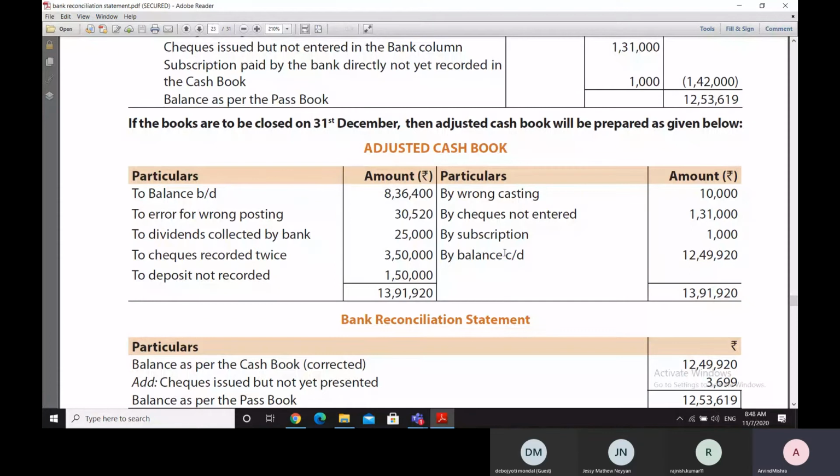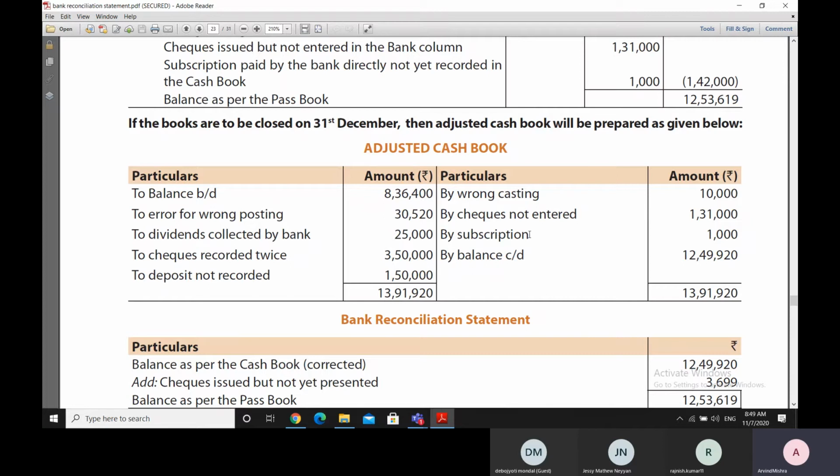For example, a subscription amount was given by the bank for us, like say 1,000 rupees. The subscription amount has been paid by the bank, but we have not yet entered it in the cash book. So therefore, we will be crediting our cash book now with this 1,000 and debiting the subscription account.